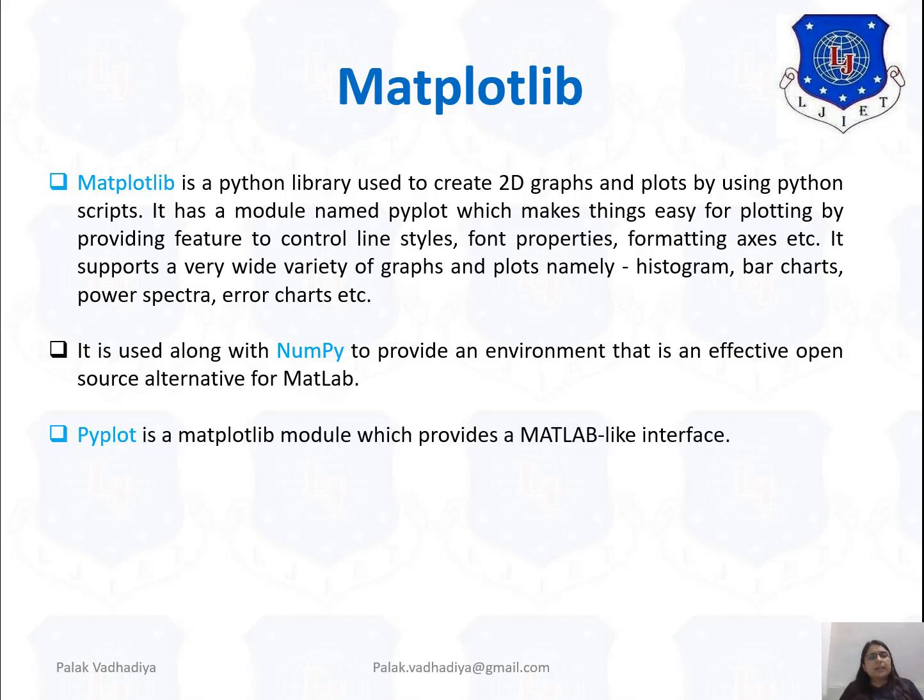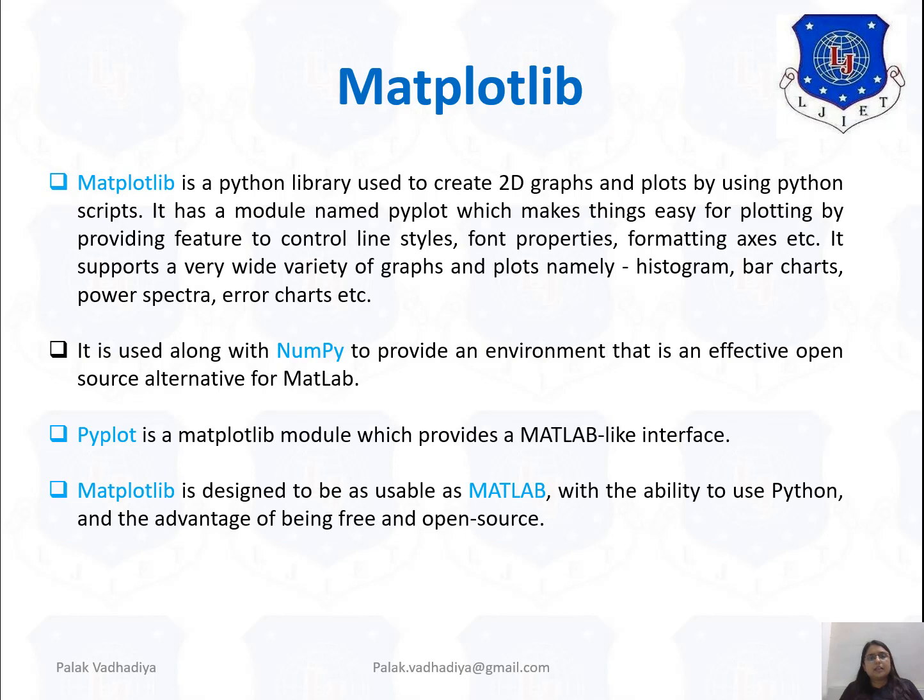Pyplot is a matplotlib module which provides a MATLAB-like interface. Matplotlib is designed to be as usable as MATLAB, with the ability to use Python and the advantage of being free and open source.